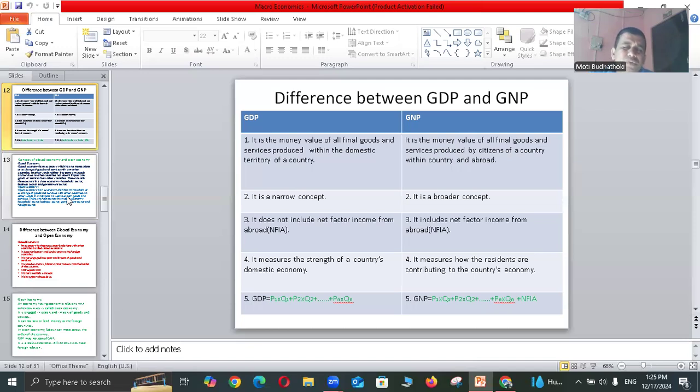So GDP is the total value of domestic product, and GNP is the total value of what citizens earn either here or from the international sector. So we must understand these two differences between GDP and GNP. GDP is directly related with the country, the territory, and GNP is related with the country's citizens or people. Thank you.